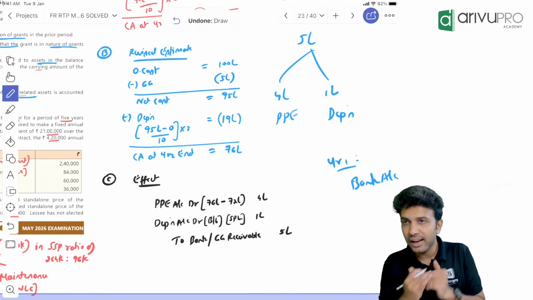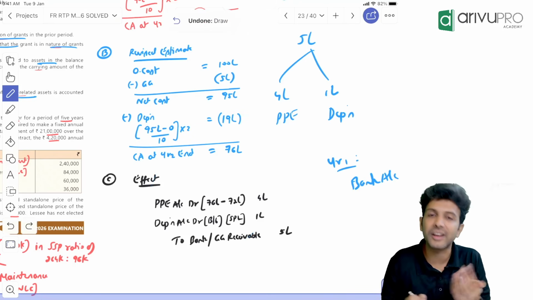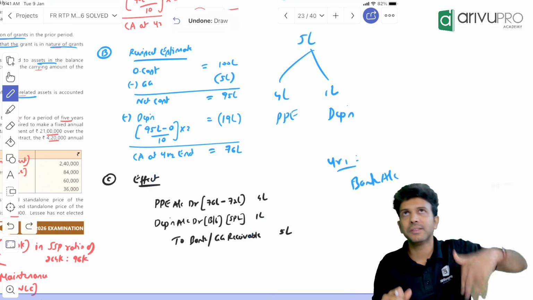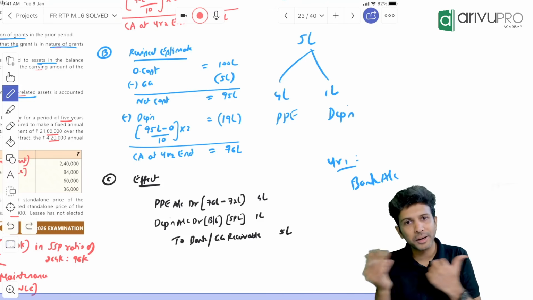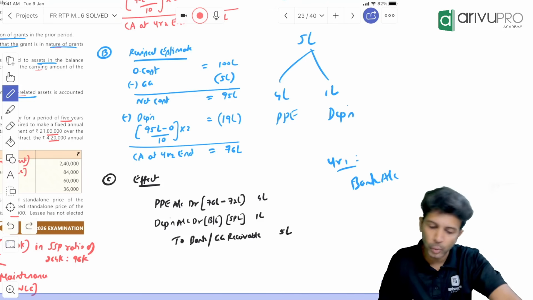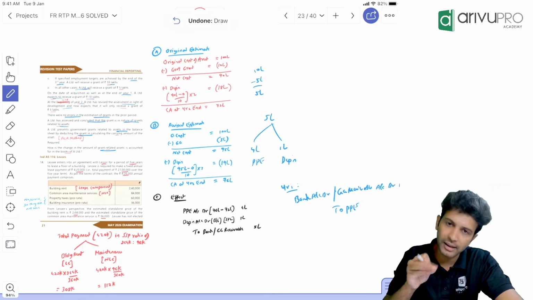Okay, till now we had questions on government grant refundable. So this is the revised estimate problem. We have not received the grant. We will receive it in the third year, but our estimates have changed now. Initially it was one amount, now it has become a different amount. How to solve such a question? This particular question is helping you with that. That way it's a good question.